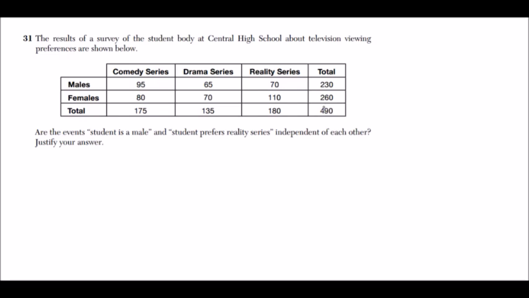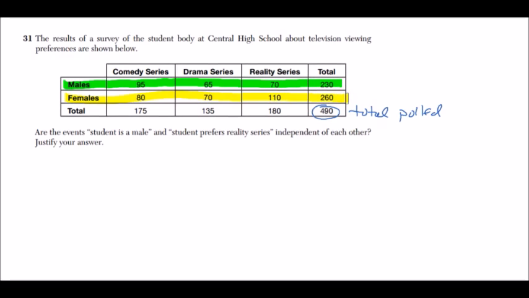So this means they polled a total of 490 students. Of them, 230 were male, and 260 were female, and the results are broken down as follows. We also do have the totals for each type of series. That could be useful, but let's see what the question is.